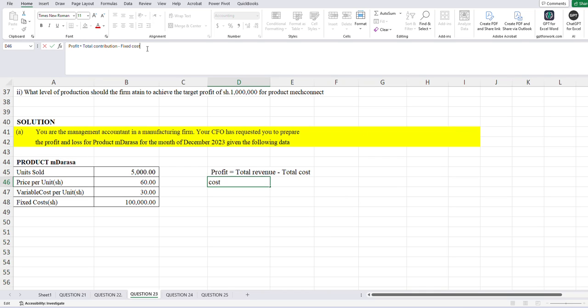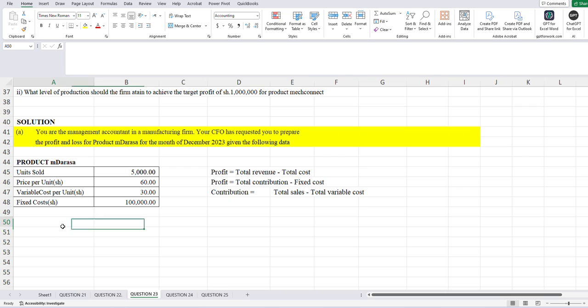Your profit. Where our contribution at this point, I know you guys are very good at this, of course, if you've been attending our classes. So contribution is all about us taking our total sales minus our total variable cost. This is what will give us our contribution. So by the fact that we know this, we should be able to analyze our profit. As per the good examiner, you want us to prepare our profit statement. So my profit statement, of course, will be as follows.